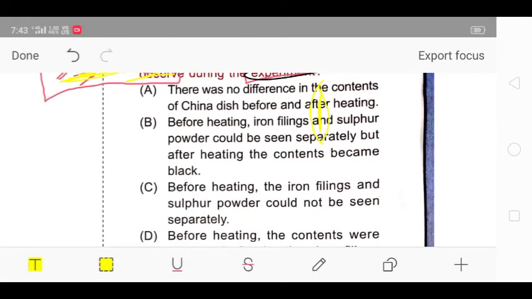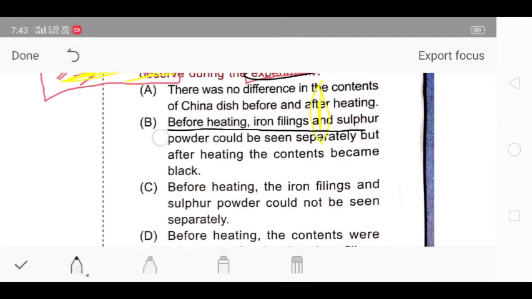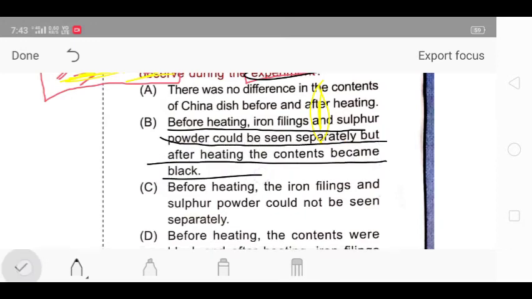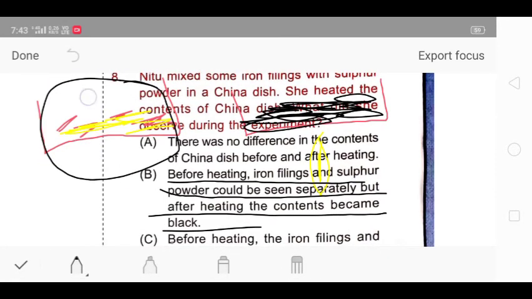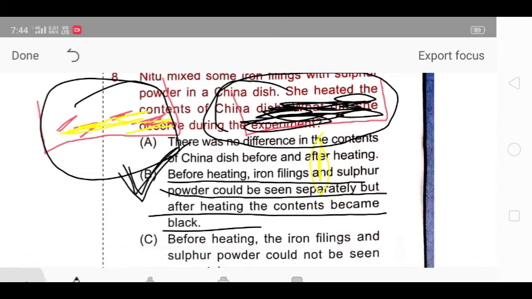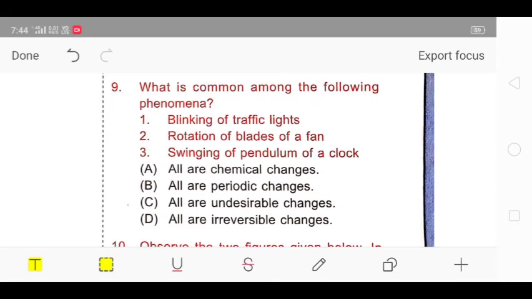So as you can see, in option B they have written, before heating iron filings and sulfur powder could be seen separately, but after heating contents become black. As I told you, first they would be normal, but after heating them they will form a black content. So that's why option B is correct for question number 8.